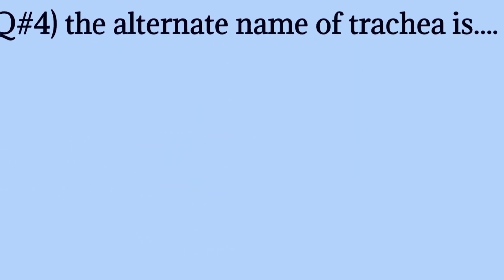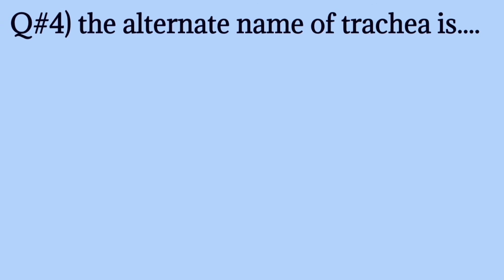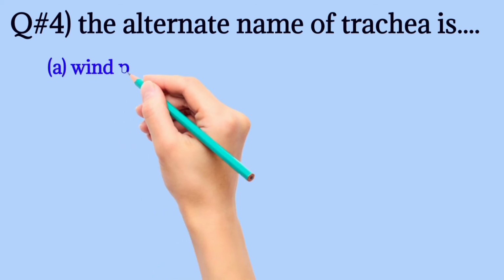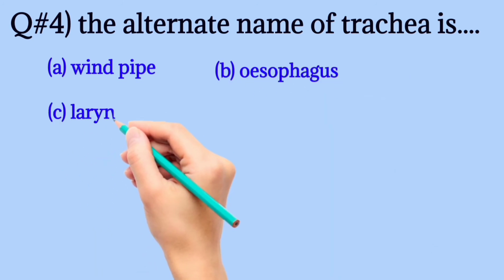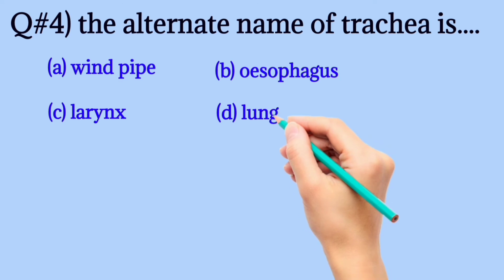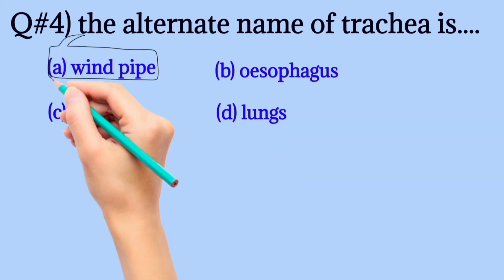Question number 4, the alternate name of trachea is... ट्रीचा का दूसरा नाम windpipe, oesophagus, larynx, lungs. The correct one is windpipe.